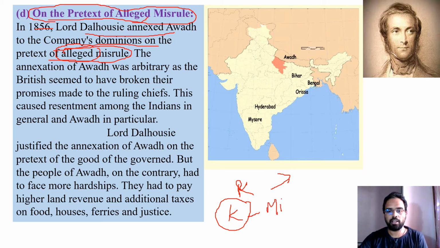So why are they misruled? They just made an allegation that they are ruling without any proper rights.